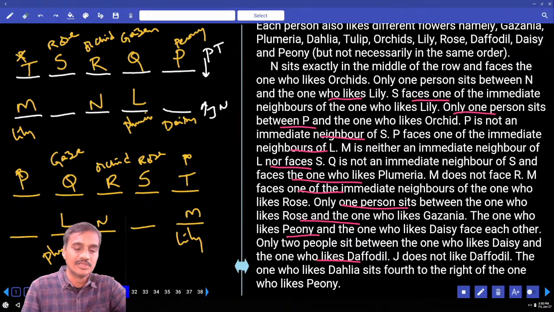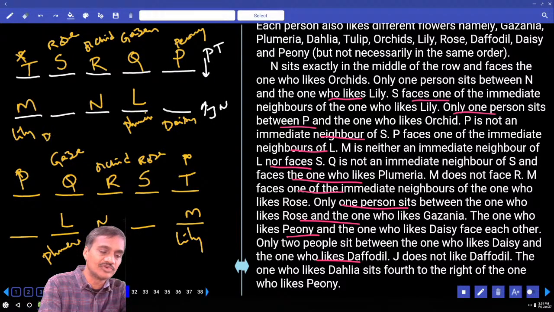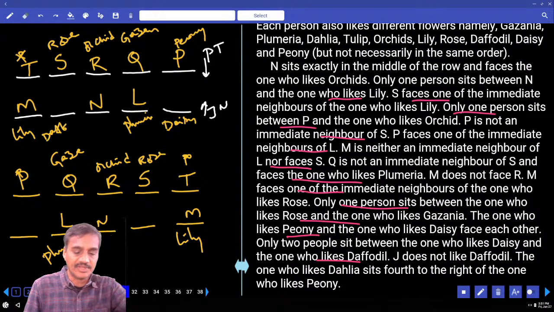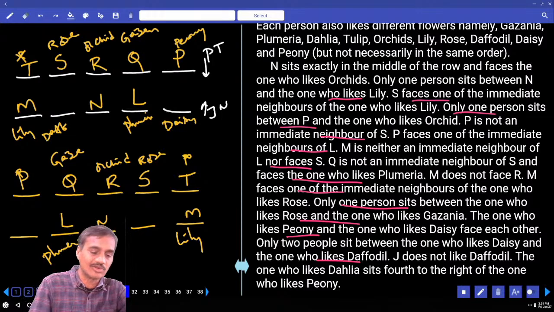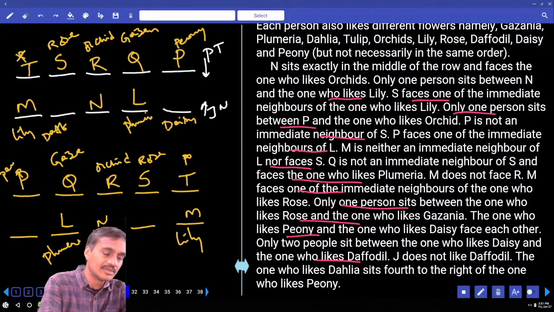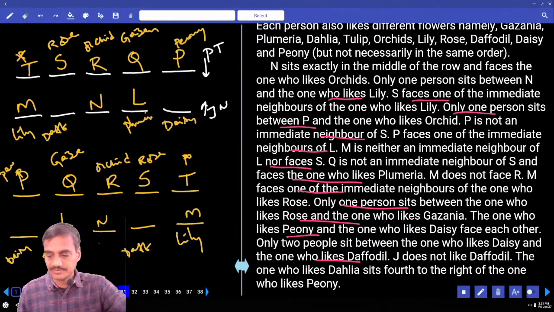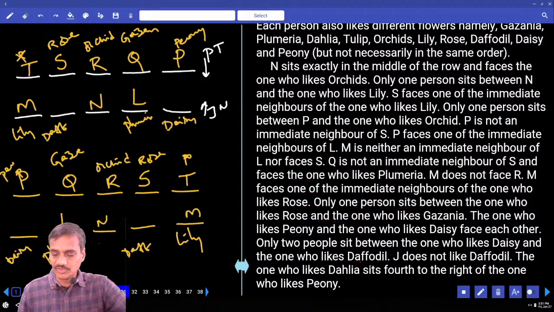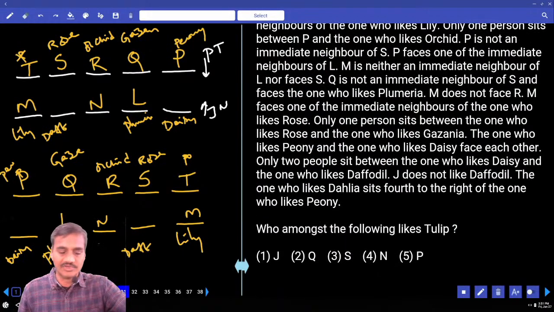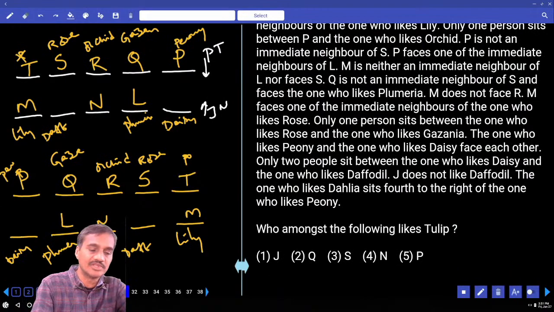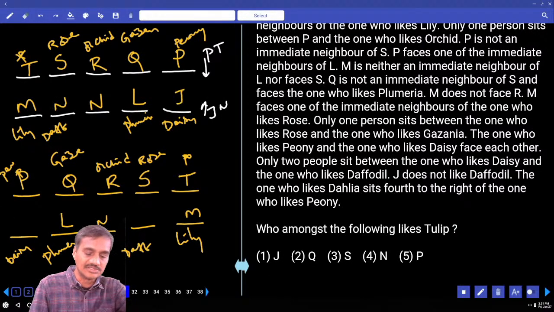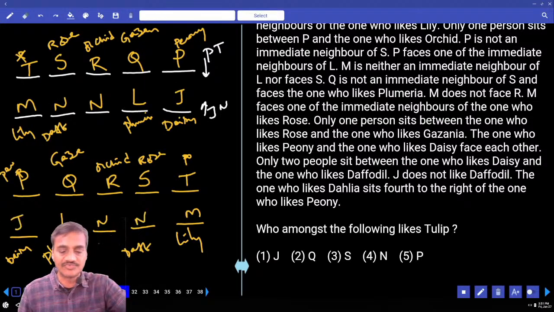There are exactly two people in between daisy and daffodils, so daffodils must be at this place. Peony and daisy must be exactly opposite, so peony is here and daisy is here. J does not like daffodils, so J cannot be here. J is here and N is at this place. Now the persons are fixed.